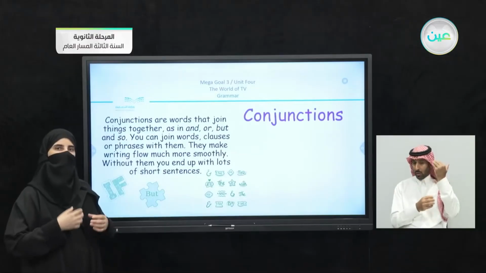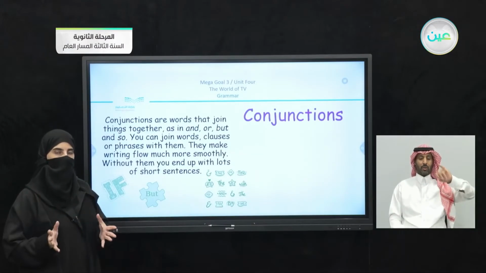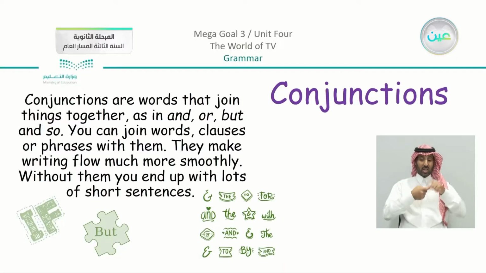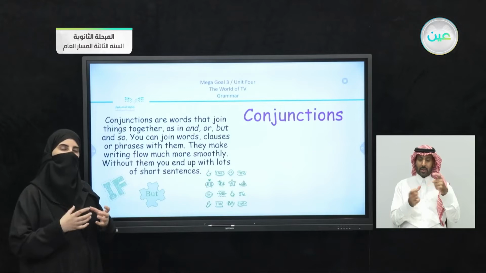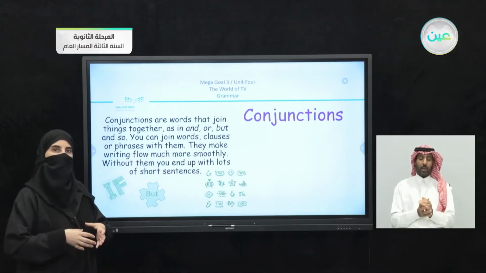We are talking about something we use every day in our sentences. We have our conjunctions. So just to revise, conjunctions are words that join things together. As you can see, we joined in our sentences, as in and, or, but, and so. You can join words, clauses, or phrases with them. So we have the idea of joining. Just keep in mind that we are joining things together in our sentences.